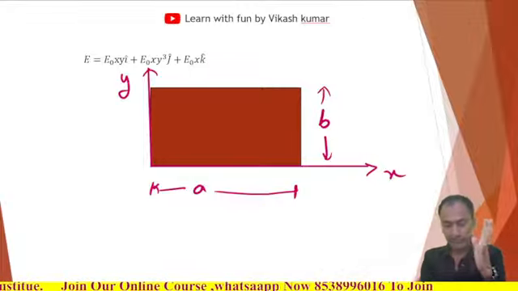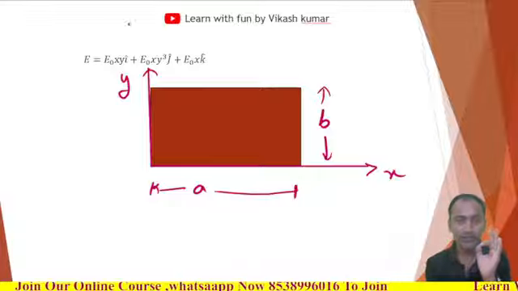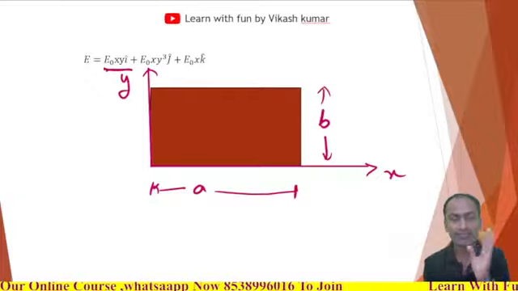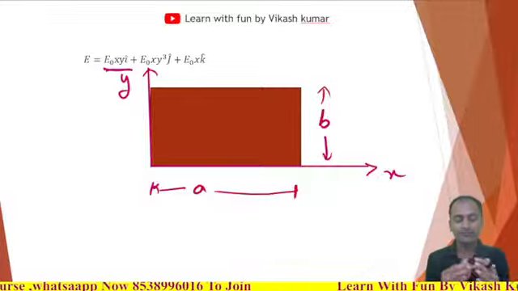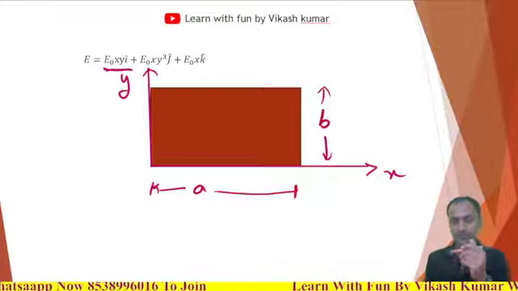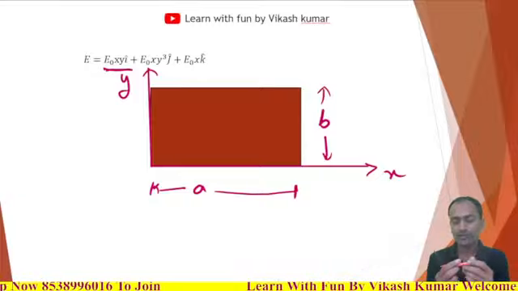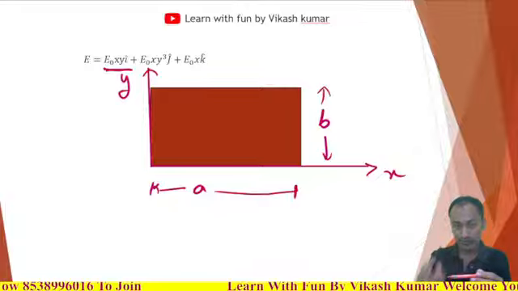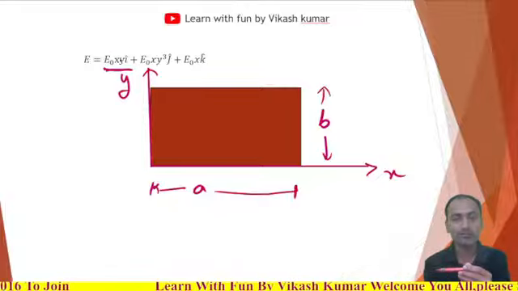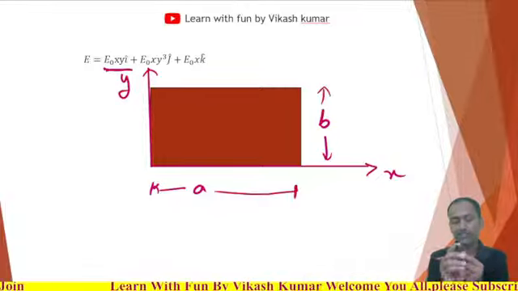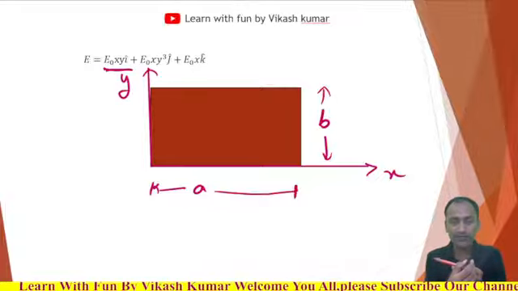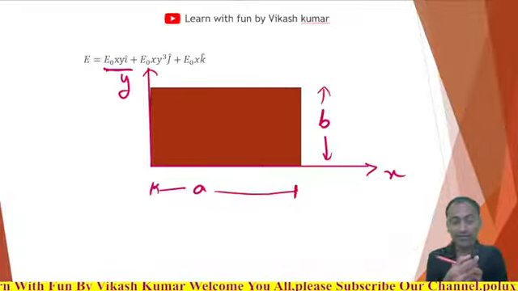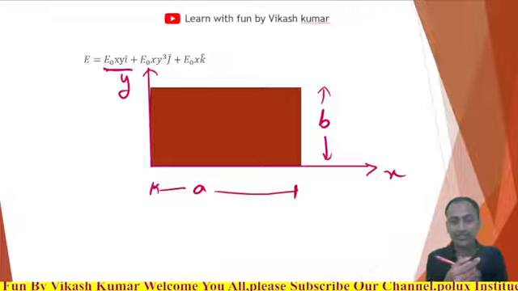Interesting. First of all we should see the component along the x axis. Just try to understand. Let's say the electric field is in the x direction, and the area vector is along the z axis.